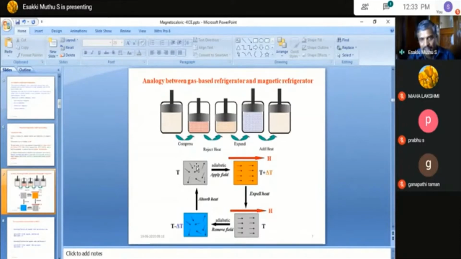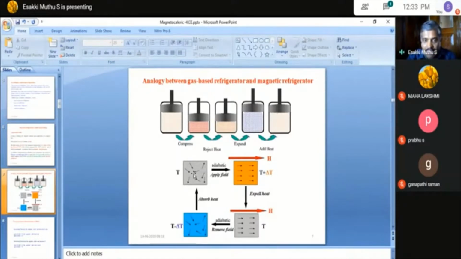So when gas expands, cooling occurs. So that's a basic thing in gas-based refrigeration. Similarly, if you see magnetic refrigeration, to have a magnetic refrigerator, one thing is you should have a magnetic material. In a magnetic material, when you apply a magnetic field, the material easily gets magnetized. Now how does it work? Suppose you consider a magnetic material.